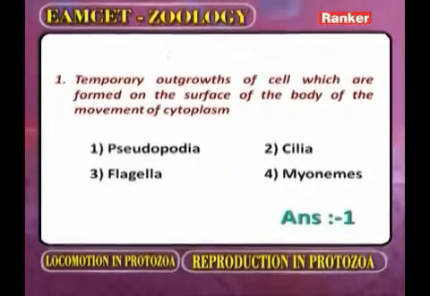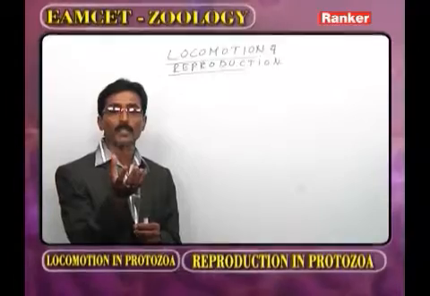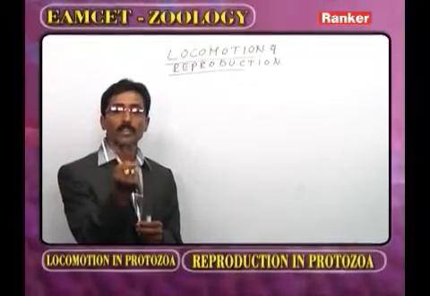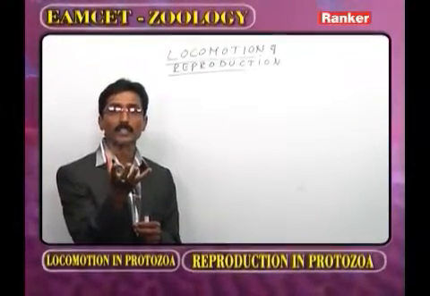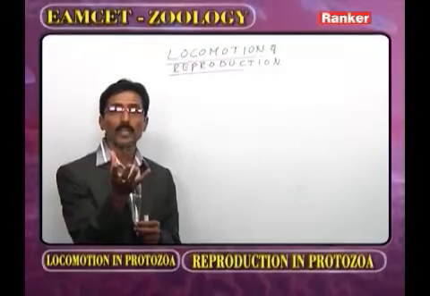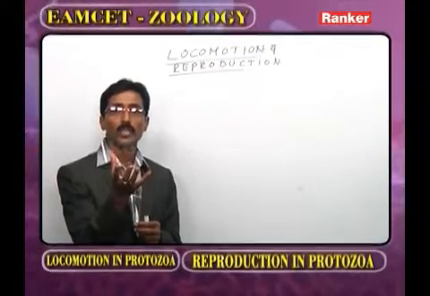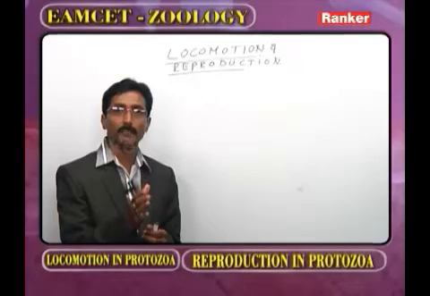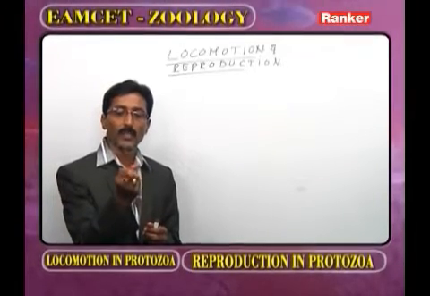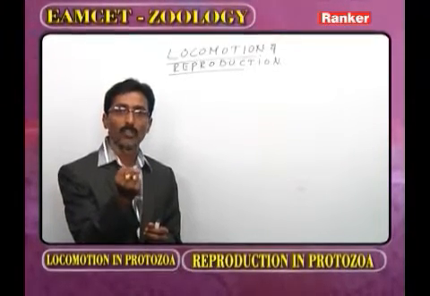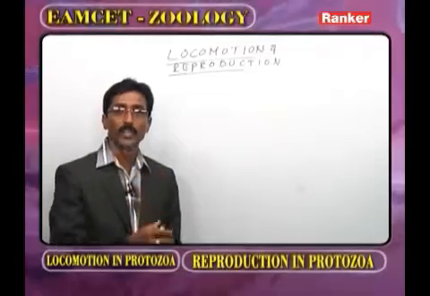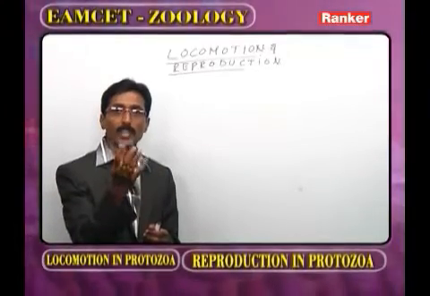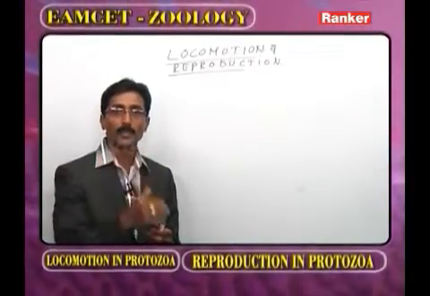The cytoplasm is classified into ectoplasm and endoplasm. The cytoplasm undergoes contraction and relaxation. Because of the movement of cytoplasm, the pseudopodia appear. The pseudopodia are purely temporary. Whenever the cytoplasm contracts, we observe the formation of pseudopodia. Whenever the cytoplasm relaxes, the pseudopodia disappear.